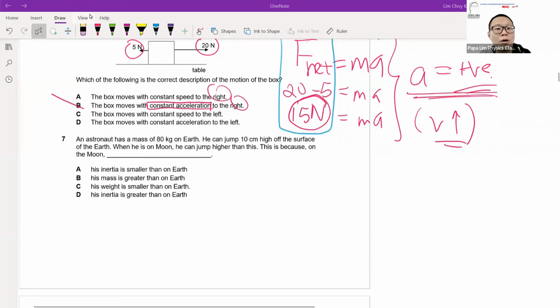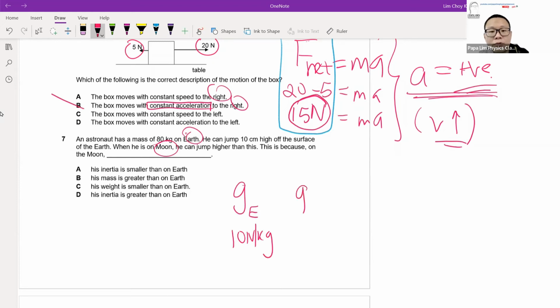Question 7, the classic example of mass, weight, density. On the moon and on Earth, remember that the difference between Earth and moon is the gravitational field strength. Gravitational field strength on Earth is 10 Newton per kg. Gravitational field strength on the moon, we do not need students to remember what the number is. But we need students to know that in terms of magnitude, the Earth is definitely greater than the moon.